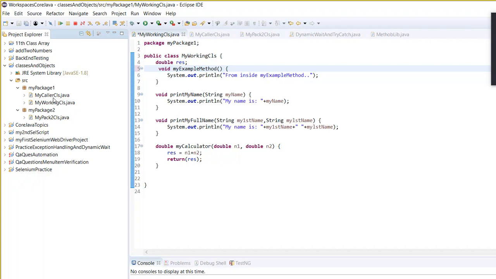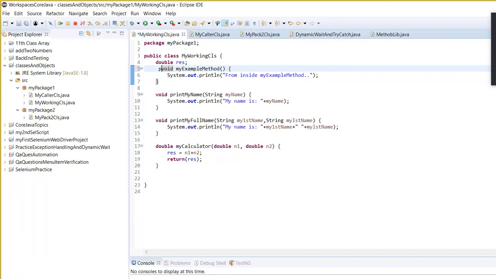Okay. Now, let's say I have public here. What is public? It is an access specifier. Public is an access specifier. This is how this method you can access from the outside world.